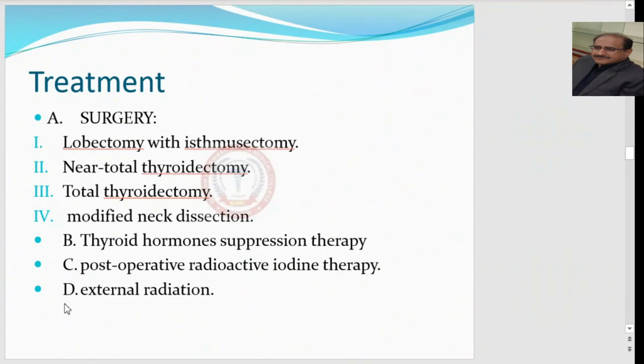For lymph node dissection, we go for modified neck dissection. After the surgery, we keep the patient on thyroid hormone suppression therapy. And then we have to go for post-operative radioactive iodine therapy and sometimes external radiation.